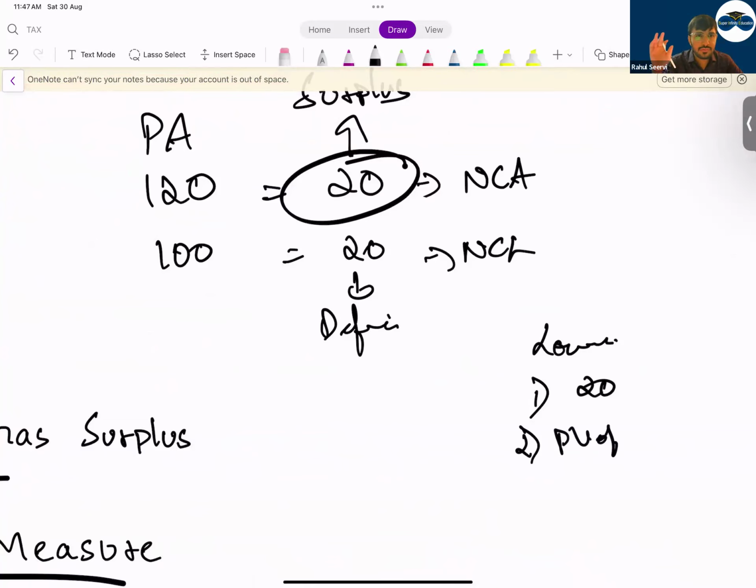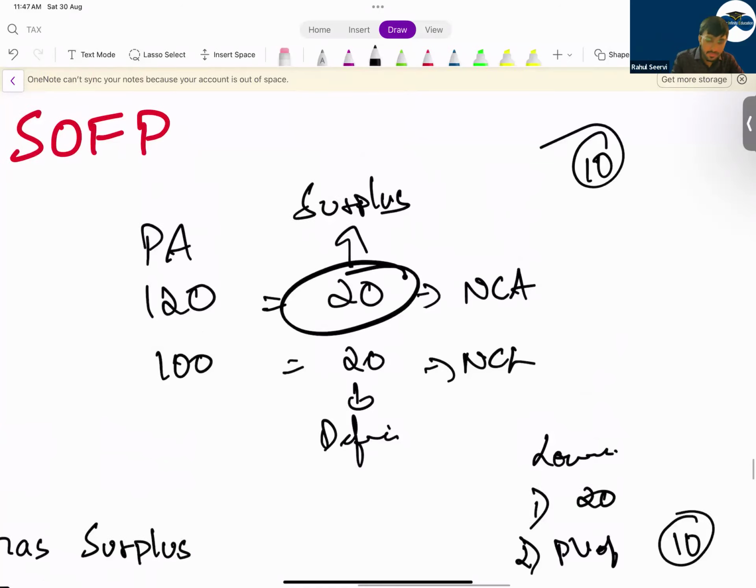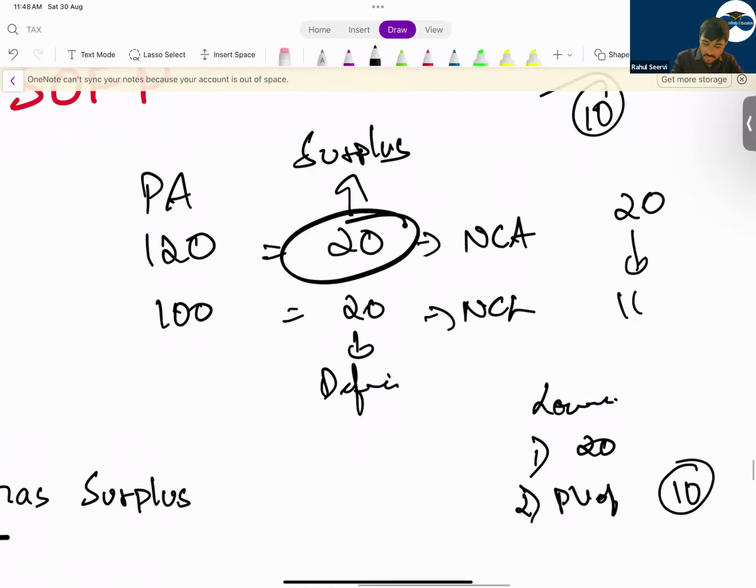the cash flow which you will receive in the future, or the present value of the reduction in the contribution in future. If the company is saying it's 10, that means what? The asset ceiling is 10. Then what is the difference here? Can I say from 20 we should shift to 10? So the further difference of 10 will be recorded in OCI. So in OCI, how many amounts are there? In OCI, we will record remeasurement gain or loss on plan asset, remeasurement gain or loss on present value of the obligation, defined benefit obligation, as well as the asset ceiling difference also we will record in OCI only.